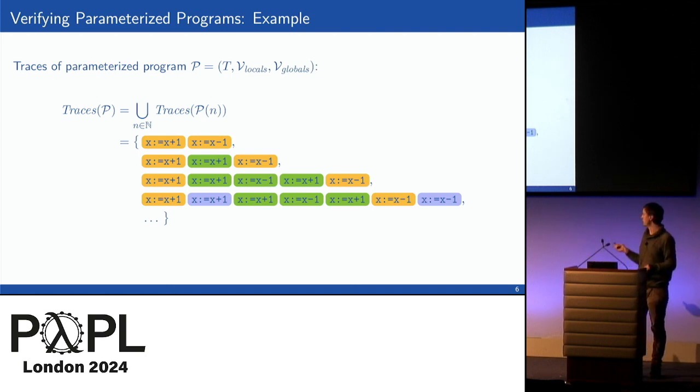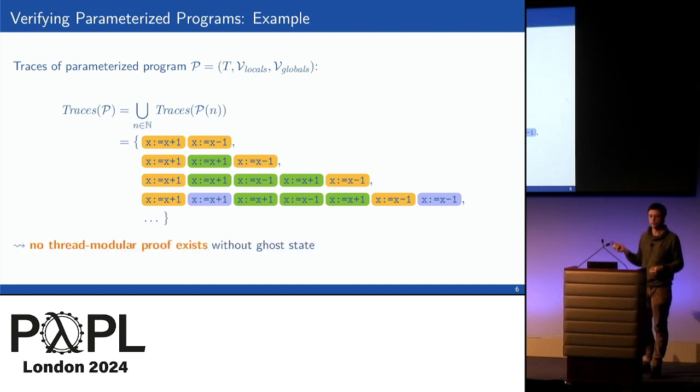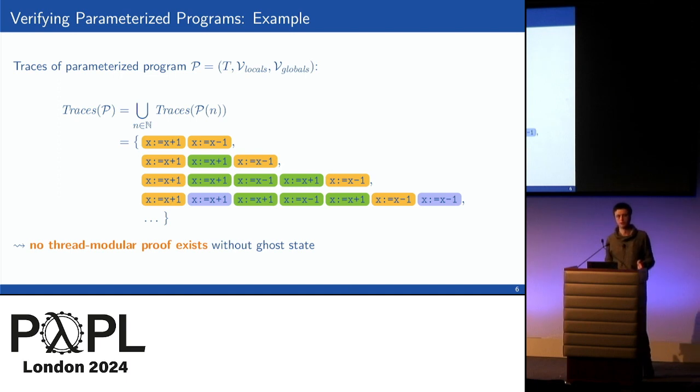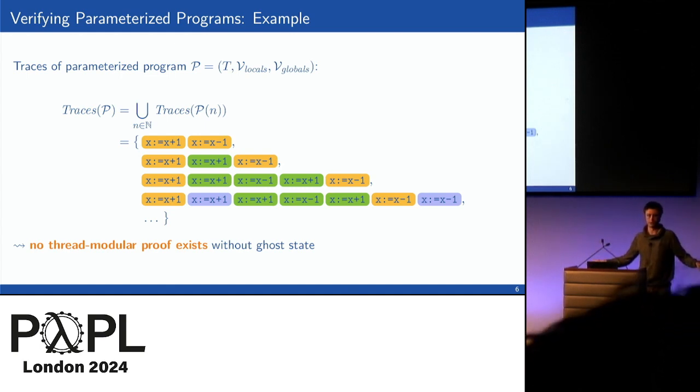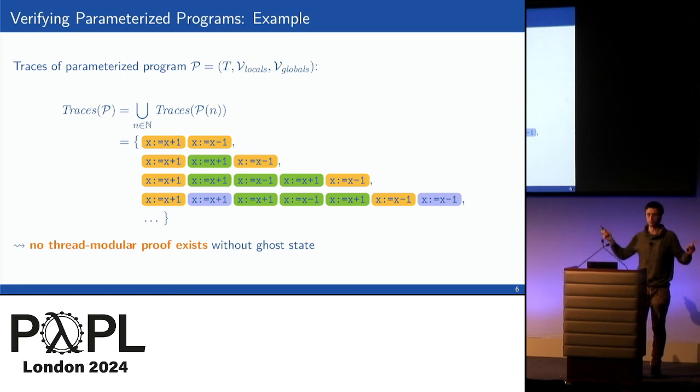And the result of this is that it's very difficult to give a proof for this. In fact, there is no thread modular proof for this program if you don't have ghost state. Right? Basically, the problem is you want to say something about x, this variable that's incremented and decremented, but unless you know what all the other threads have done, whether they have incremented or decremented or both, you can't say anything meaningful.